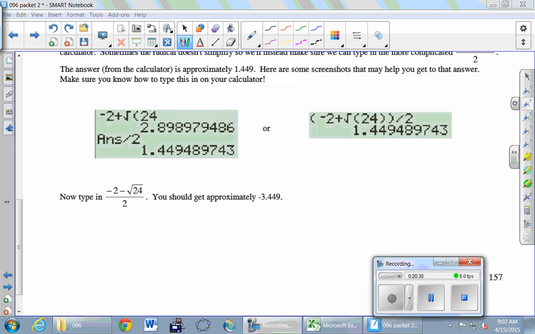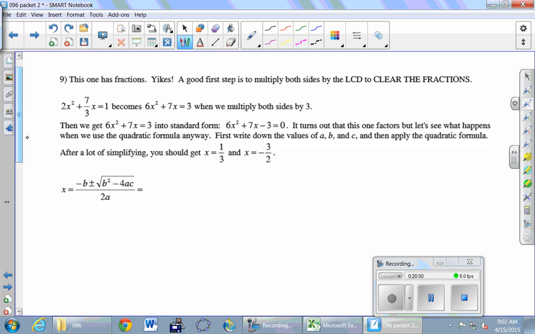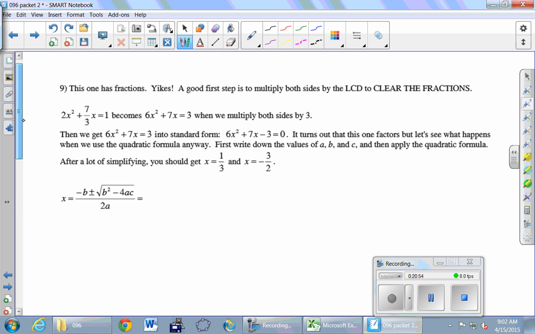Okay, so let's move on to the next page, number 9. We're going to start this one together, and then you guys are going to finish this and then go right into the activities. So take a look at this equation right here. 2x squared plus 7/3 x equals 1. What do you think about that one?